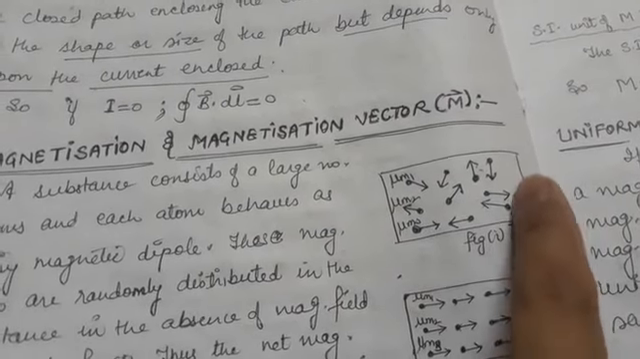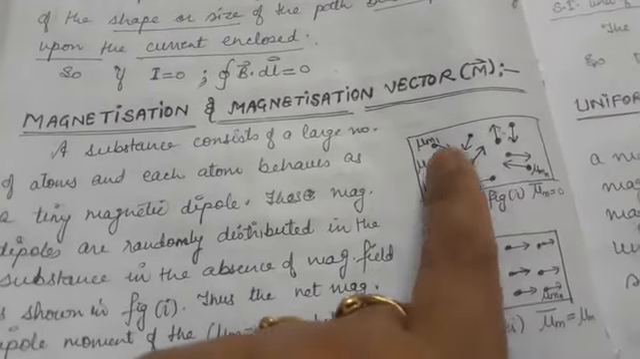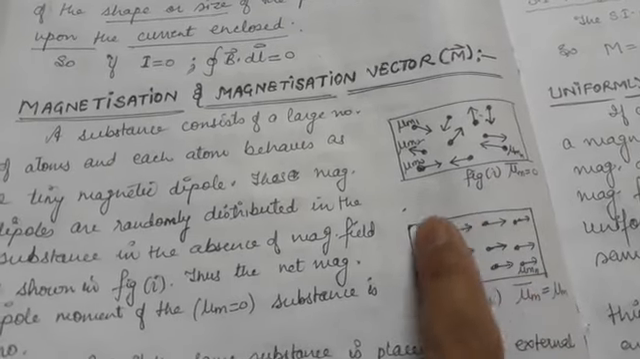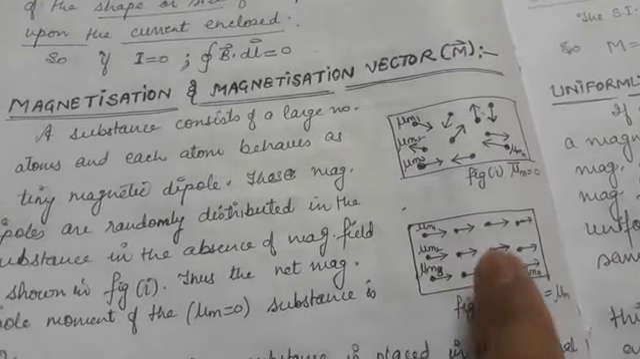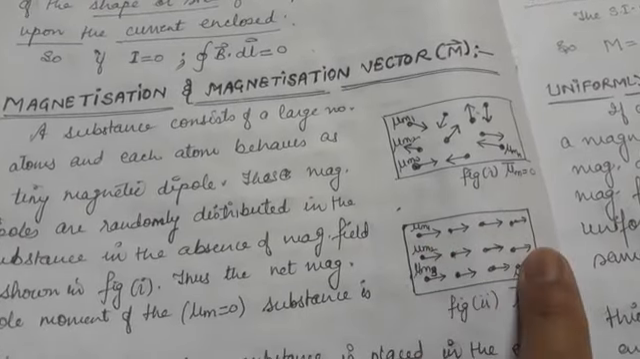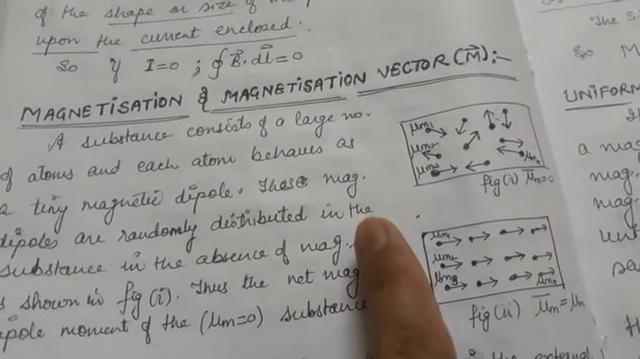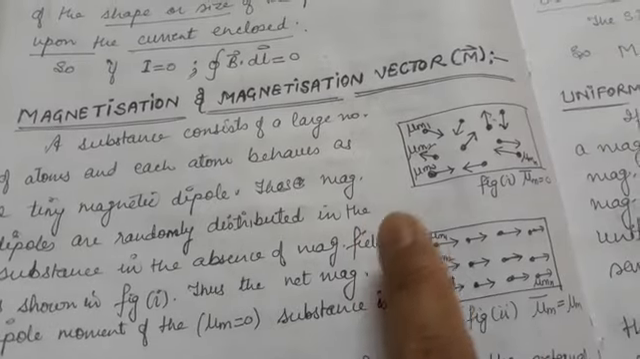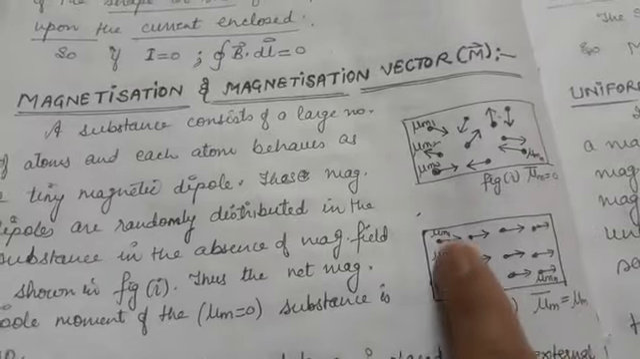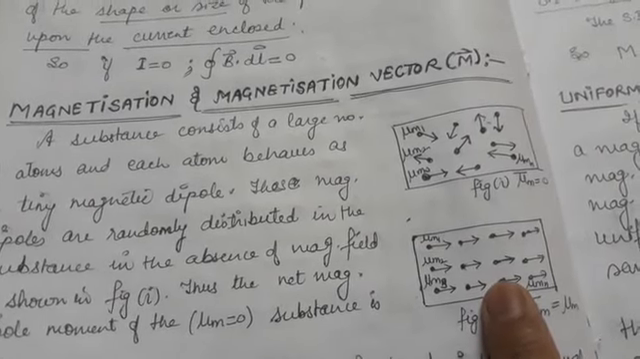So when this specimen, or you can say when this material or substance, is placed in an external magnetic field, what happens? All these tiny dipoles either align themselves in the direction of the magnetic field strongly, or opposite to the direction of the magnetic field, or in the direction of the magnetic field weakly. So depending upon their alignment, we can go for paramagnetic, diamagnetic and ferromagnetic materials.